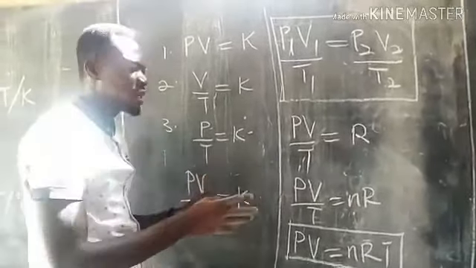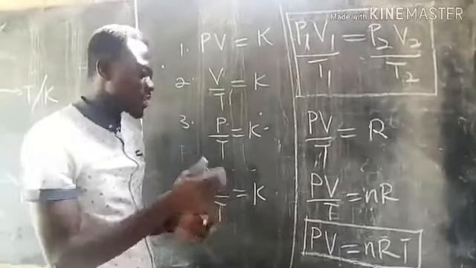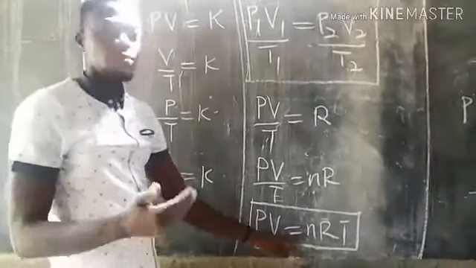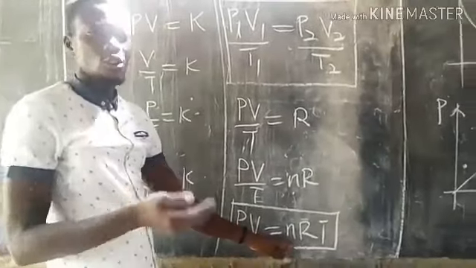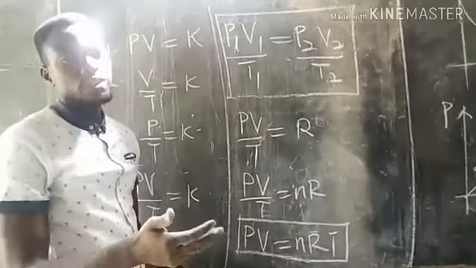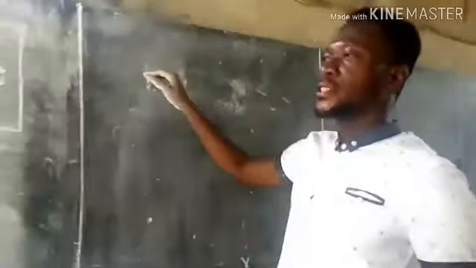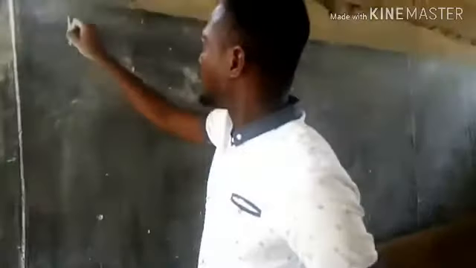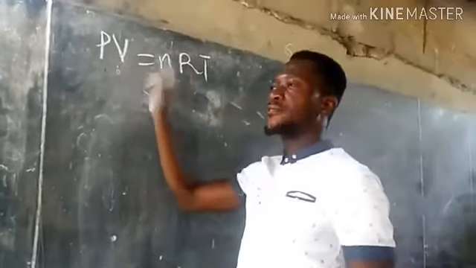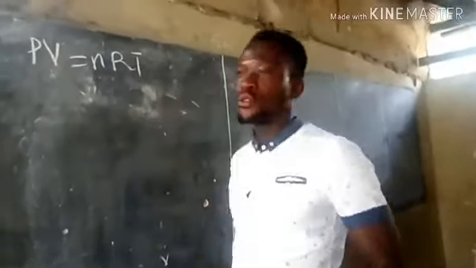So this comes together to give us gas law, that is the equation of state of ideal gas or perfect gas. P represents pressure, V represents volume, n is number of moles, R is universal gas constant, and T is absolute temperature, where measurements are taken in Kelvin, not in degrees Celsius. We've obtained the equation of state of ideal gas or perfect gas as PV equals nRT, where P is pressure, V is volume, n is number of moles, R is universal gas constant, and T is absolute temperature.